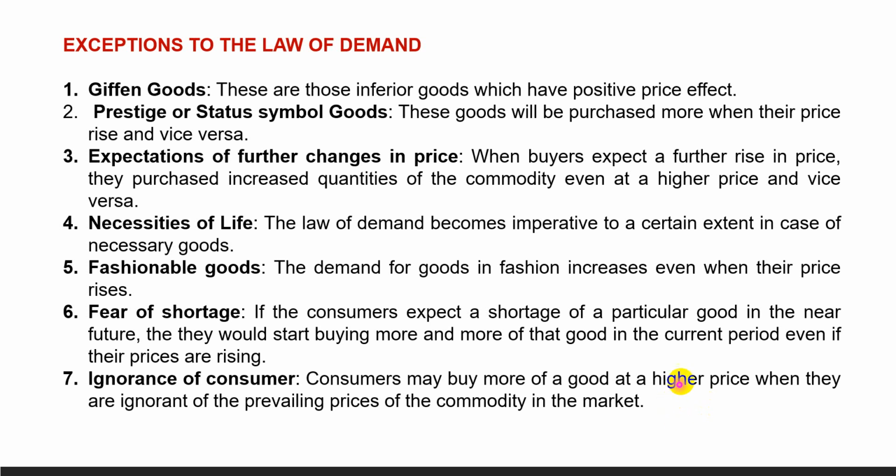So when the price of a commodity increases, they may think that the quality also increased, and that is why they purchase more of that good. And when the price decreases, they think that the quality has also decreased, and that is why they buy less of that good. So these are the cases in which the law of demand is not operating.